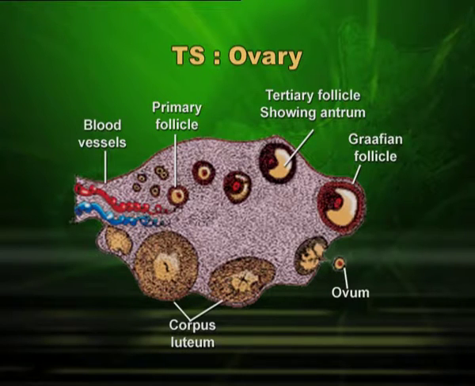You can see ovulation taking place or ova coming out, and you can also see the corpus luteum, a functional corpus luteum. As I told you in the previous sessions, functional corpus luteum lies in ovary only for 14 days, and after that it dies, and then it is called corpus albicans. Corpus luteum, because it is yellowish, it is living, and corpus albicans means it is white, fibrous and dead. Dying of corpus luteum is important to initiate the next menstrual cycle and formation of ova in the next cycle.